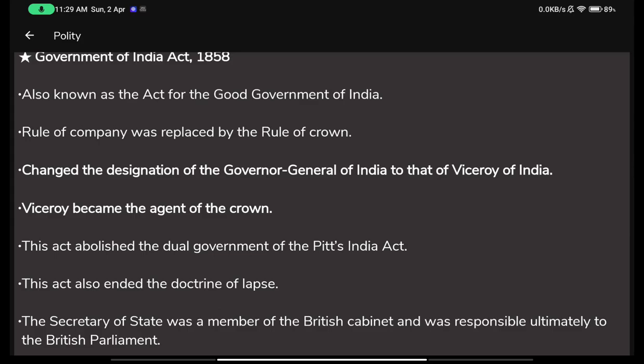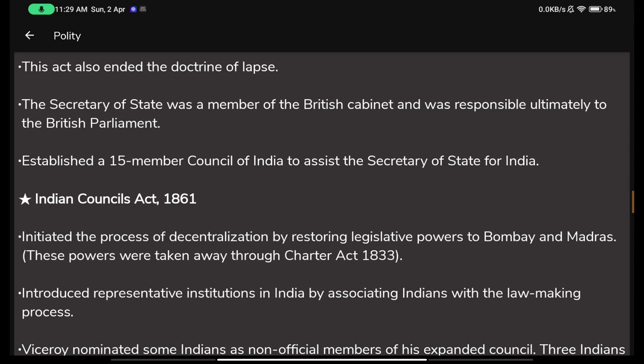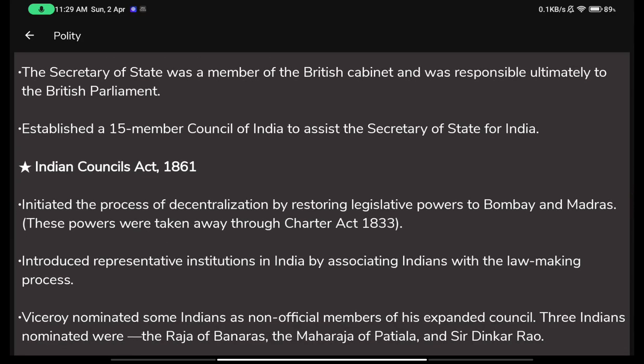So the Secretary of State was a member of the British Cabinet and was responsible ultimately to the British Parliament. This is not so important. It also established a 15-member Council of India to assist the Secretary of State for India. So these 2 points, I request you to read them thoroughly from somewhere else.